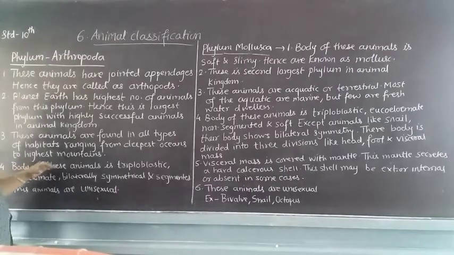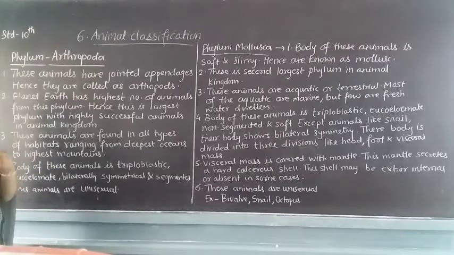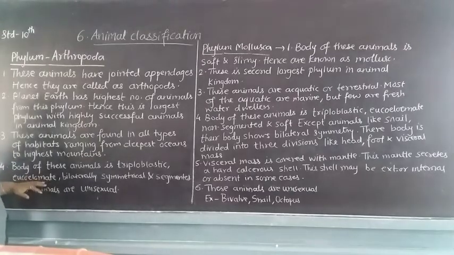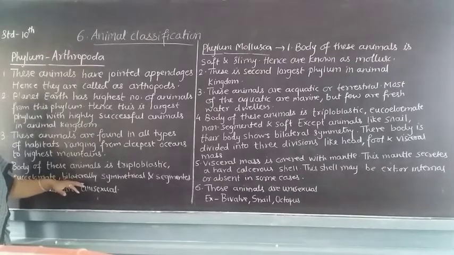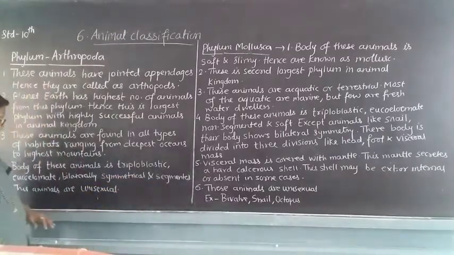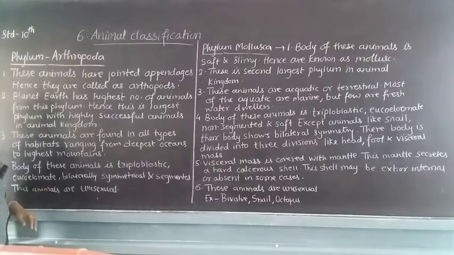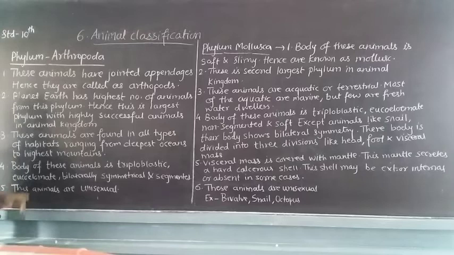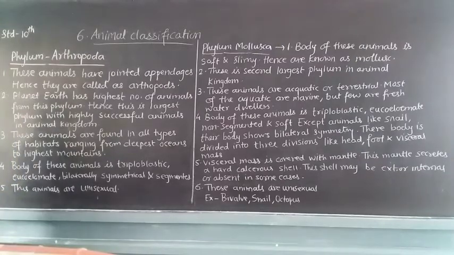The body of these animals is triploblastic, made up of 3 germ layers: endoderm, ectoderm and mesoderm. Eucoelomate, having a body cavity. Bilaterally symmetrical: if we draw an imaginary line on the body, it can be divided into 2 equal parts. And segmented, having segments on the body. These animals are unisexual, that means male and female are separate. For example, spider and cockroach. These are arthropods.